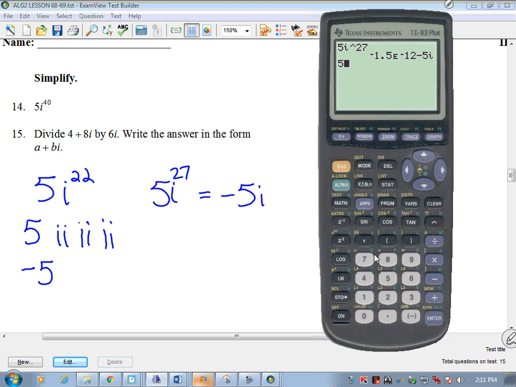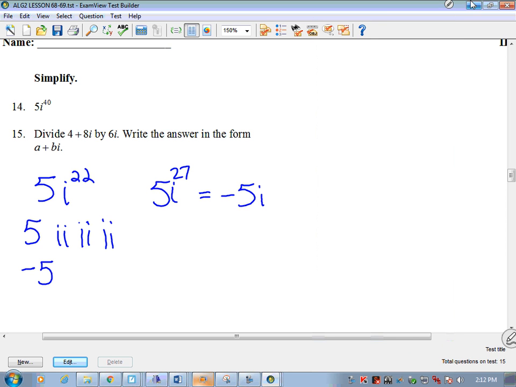Let's try 5i to the 40th. See if it gives it to you as 5. Yep, gives it to you as 5. Okay, so your calculator will do some of that. Did you guys see how to plug in i? No? All right, second period. Okay, that's where you're getting that i from. All right, let's move on from there.